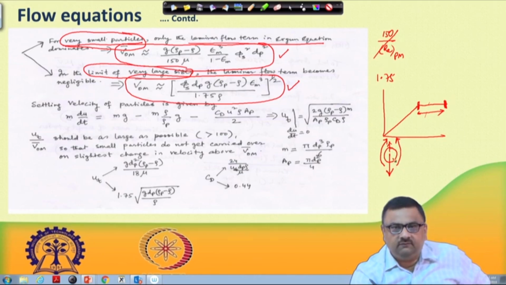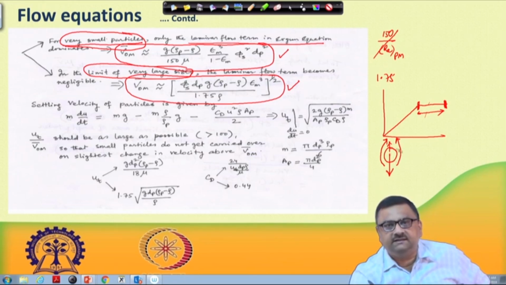So, these three forces: gravity is downward, buoyancy upward, and drag is upward. These three forces will balance each other. How will they balance each other? Because as the velocity increases, drag force increases. As the drag force increases, this will counter the gravity. So at one point, velocity continuously increases, drag force also increases, and they balance each other. At that point the forces are all balanced.